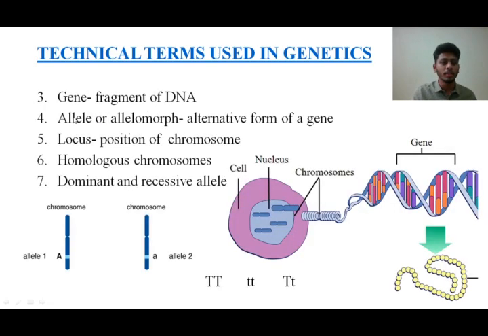I'll go with the third one. The third one is called gene. Students, you have to understand properly where exactly the gene is located. We all know there's something called a cell, isn't it? We have so many cells in our body. Each and every cell might not have a nucleus, but still the nucleic acids are kept safe in the nucleus in most of the cells. This nucleus consists of chromosomes. You all know the chromosomes, in humans we have around 46, right? Each and every chromosome is made up of DNA and certain proteins, and those proteins are histone and non-histone proteins.